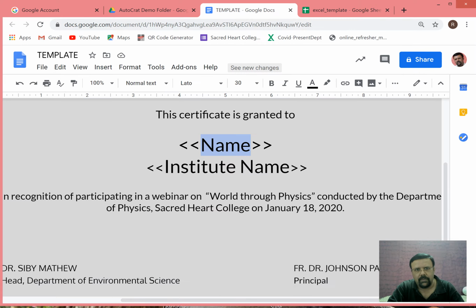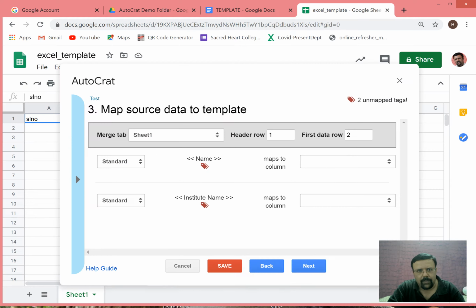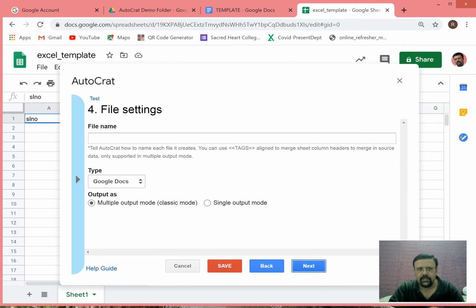It is asking, we are using the template. In that template, two pieces of information have to be filled, name and institute name. The name should be taken from the Excel sheet 1, and which label should it take? It should take the name. What about the institute name? It should take address. Is that fine? Whatever is there in the column name will go to the corresponding name tag variable in the template, and the address will go to the institution name variable. Is that fine? So we just click next.